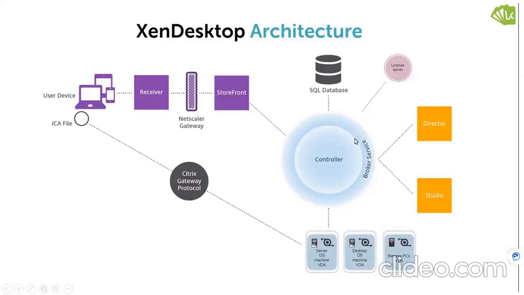The controller is the backbone of any Citrix infrastructure. The controller is mandatory, so first we need to install the controller, then the SQL database, and after that a license is required. The controller allows the user to check all that information from the database and makes applications and desktops available to the user, acting like an administrator. So once the controller is installed, you need to install the SQL database.